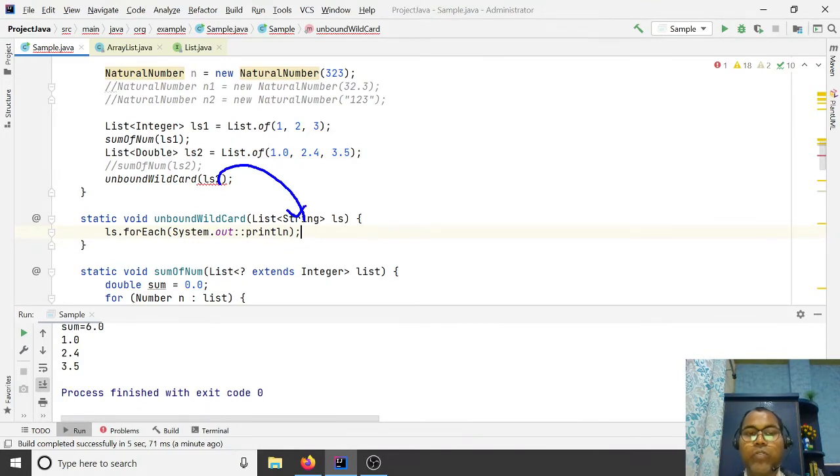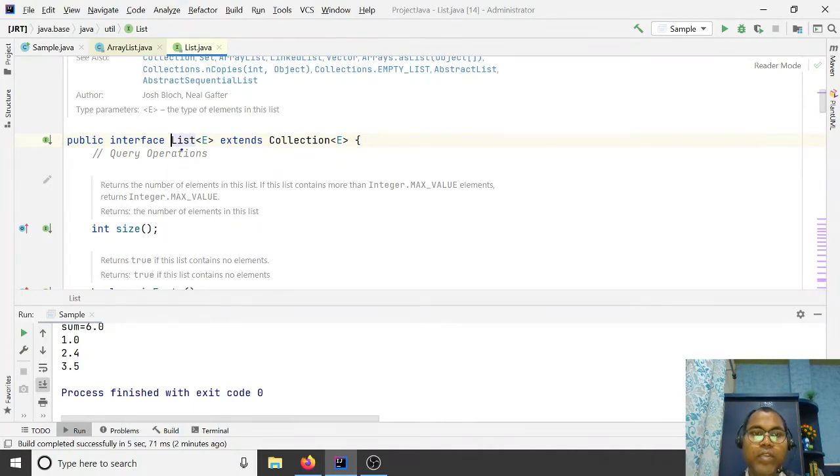So here you want to support each and everything. This wildcard is generic without any restriction; this is the type argument, not a type parameter. While declaring this interface, this is where you specify your type parameter, saying the list interface supports any type of element.